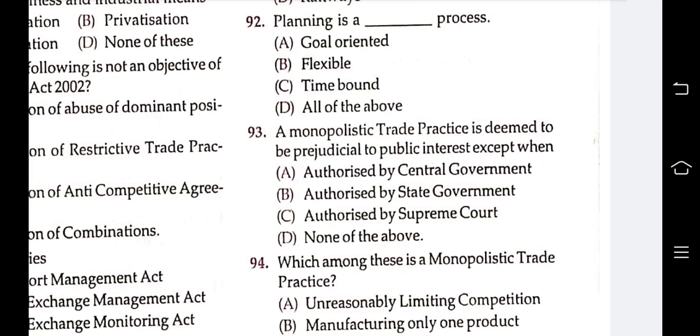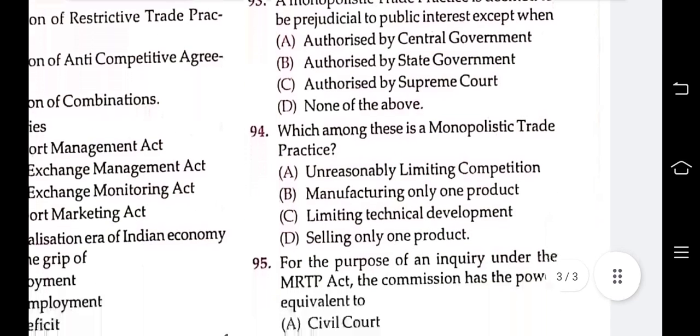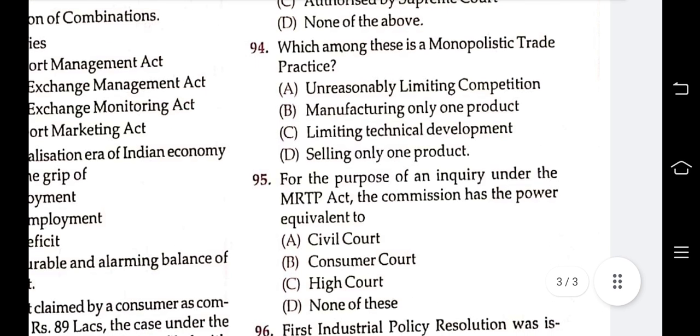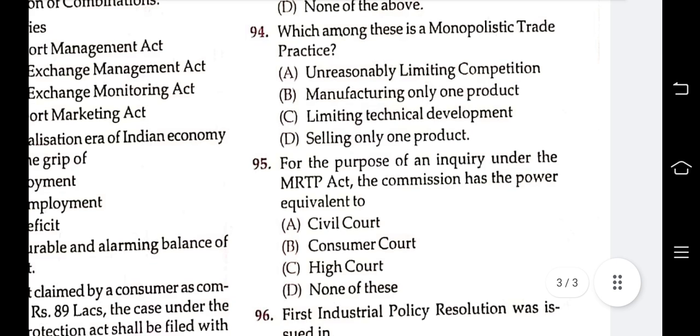Which among these is a monopolistic trade practice? Options are unreasonable limited competition, manufacturing only one product, limited technical development, selling only one product. Answer is manufacturing only one product. Which among the following is a monopolistic trade practice? Only manufacturing only one product.